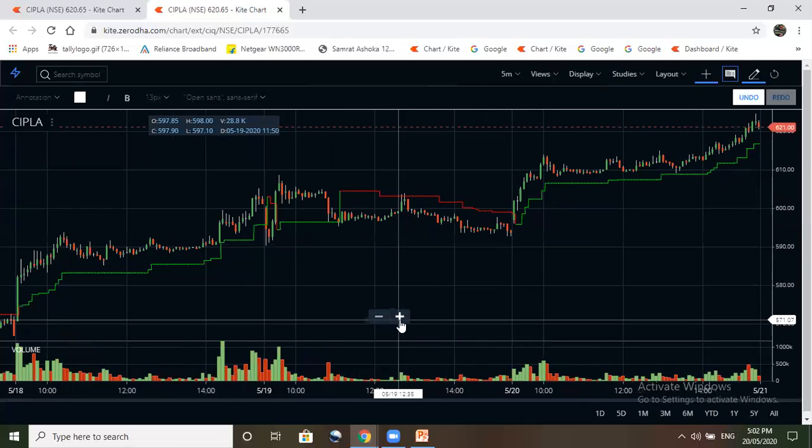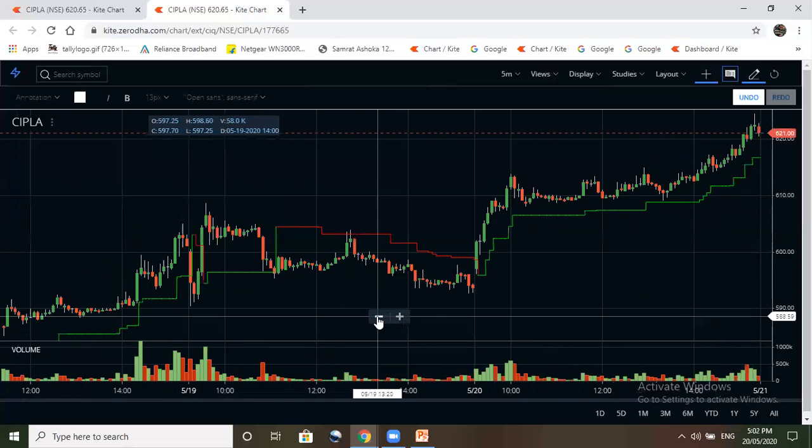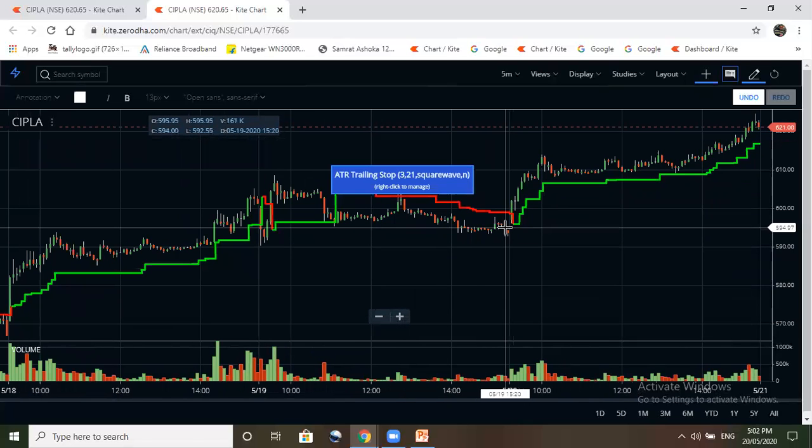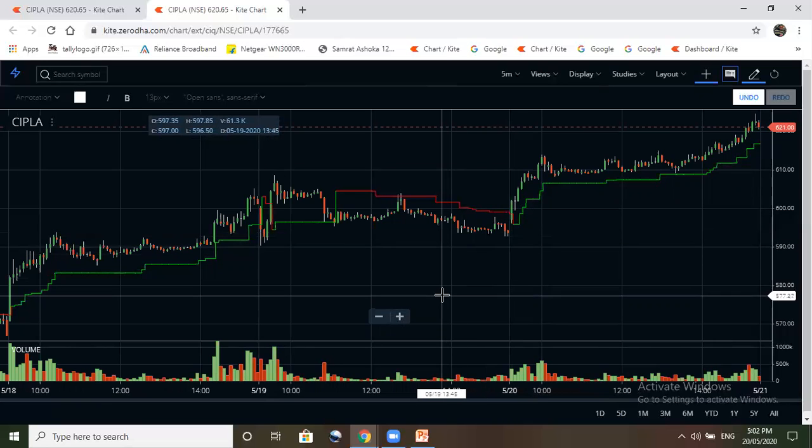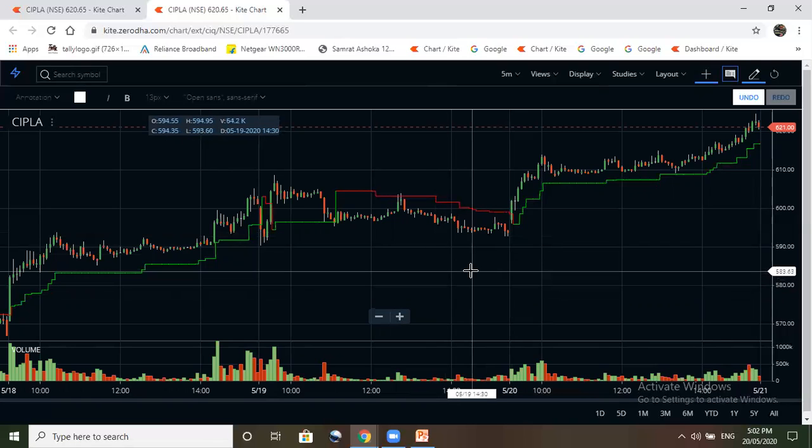So this indicator we have put it on a chart, and here suppose we have bought here. So there can be different reasons for buying at this area that we will not discuss here. Everybody has a different setup, intraday setup. As per their setup, if trigger comes, you have to buy.